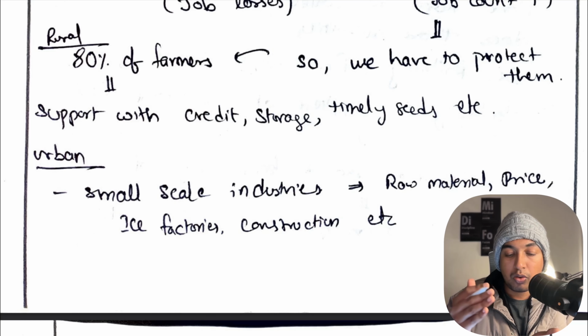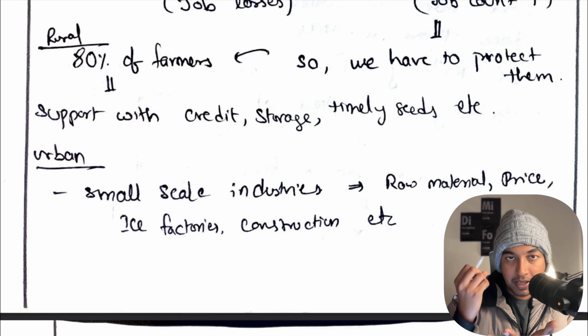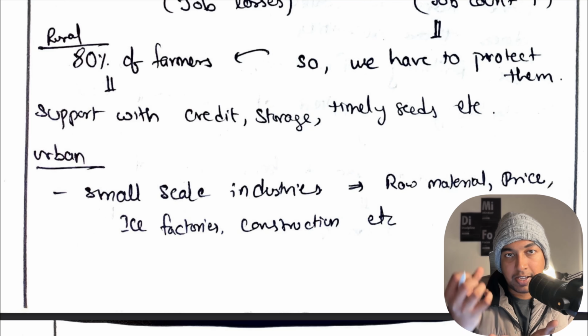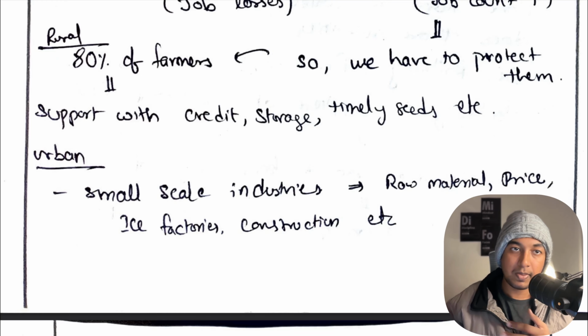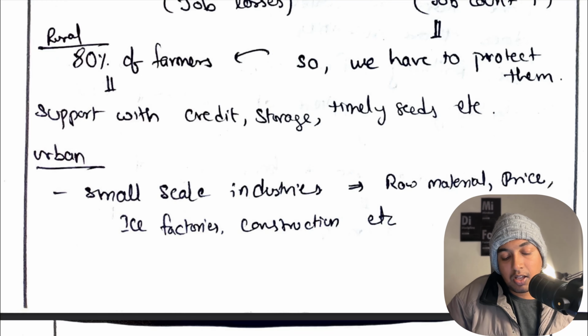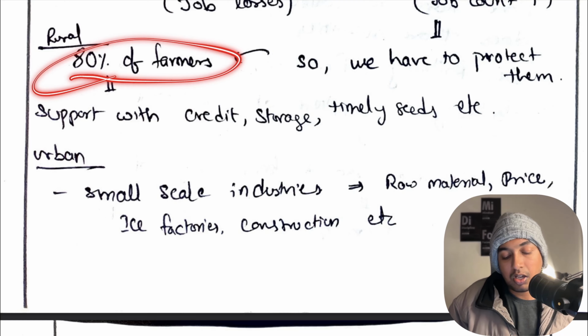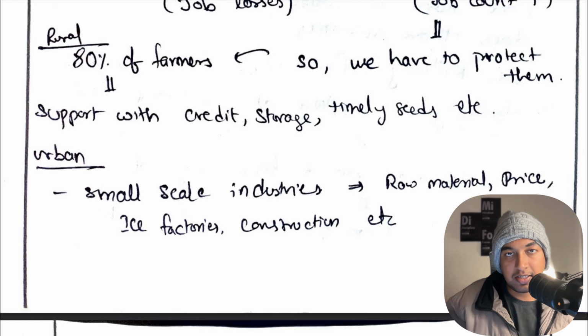So he can go and get the grains from the government, he can go and get credit from the bank, he can go and sow his own field. That is what happens. Basically 80% of farmers in India are in the rural unorganized sector.